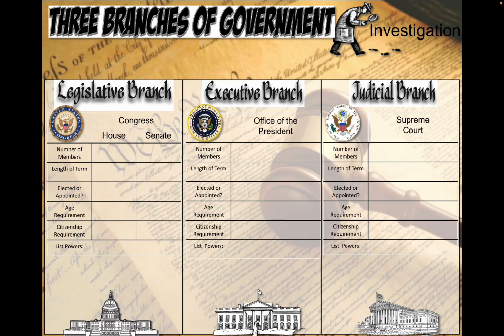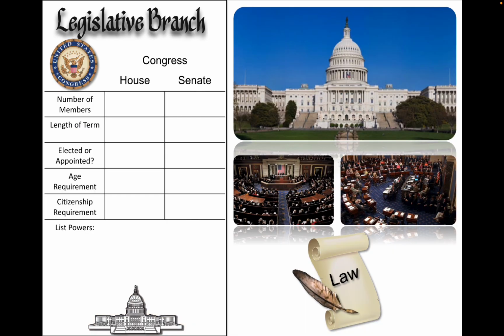So let's do a little recap of the things that we just learned. Three branches of government: legislative branch, executive branch, and judicial branch. Starting with legislative branch. It's also known as the Congress, splitting up into House and Senate. What is the number of members for House? 435. Number of members for Senate? 100. Length of term for House? 2 years. Length of term for Senate? 6 years.